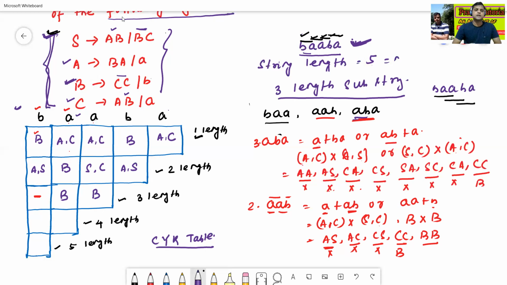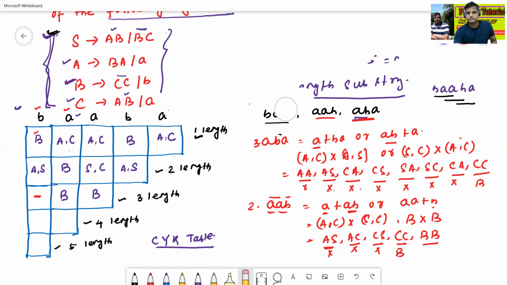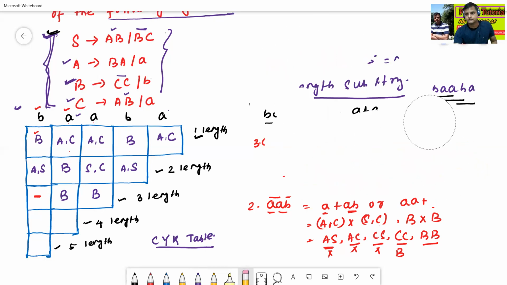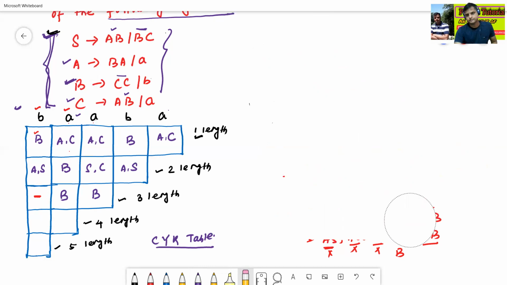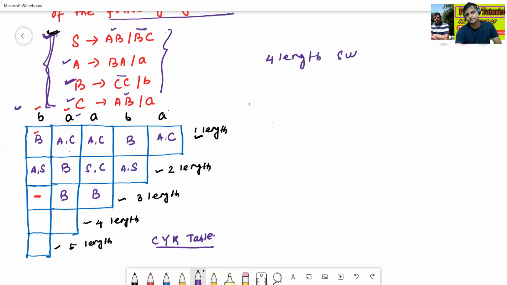Now we'll see the 4-length substrings. See, now I am erasing all. So this is the 4-length substring.